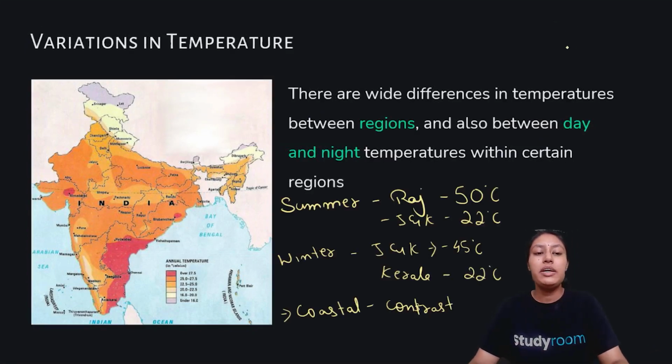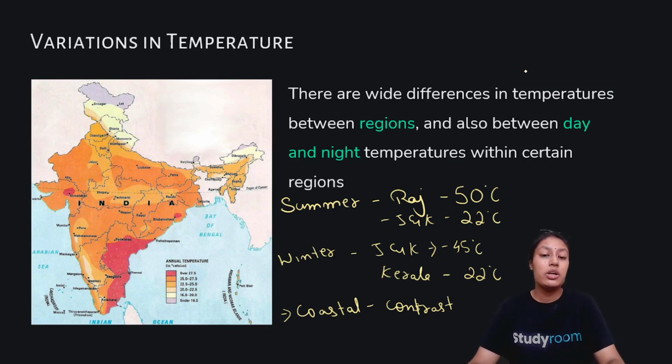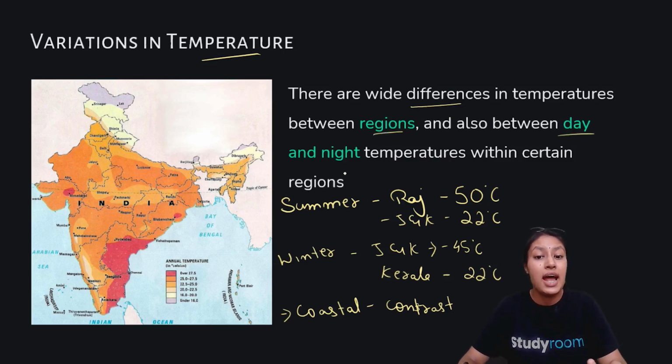Now, there are variations in temperature for different reasons. It's because of the pressure belts, and because of the pressure and in which direction the wind moves and where it comes from. So that is why there is variation in temperature of Indian states. India has very different temperatures between regions and between day and night as well. So let's take a few examples.